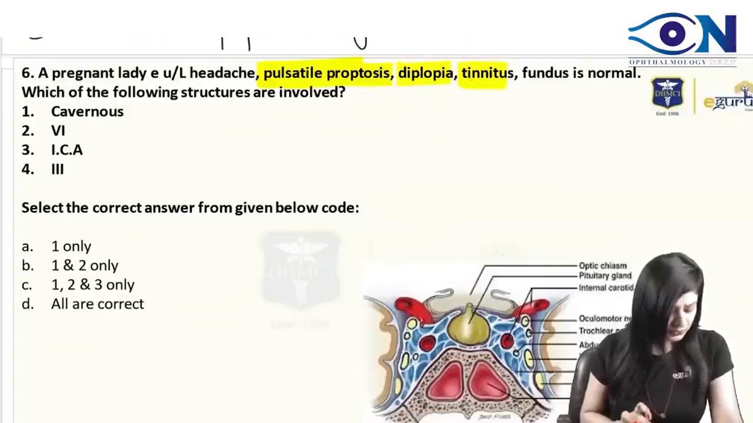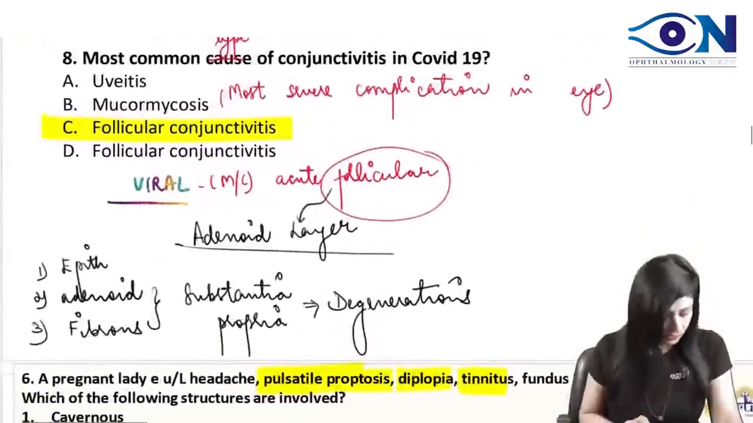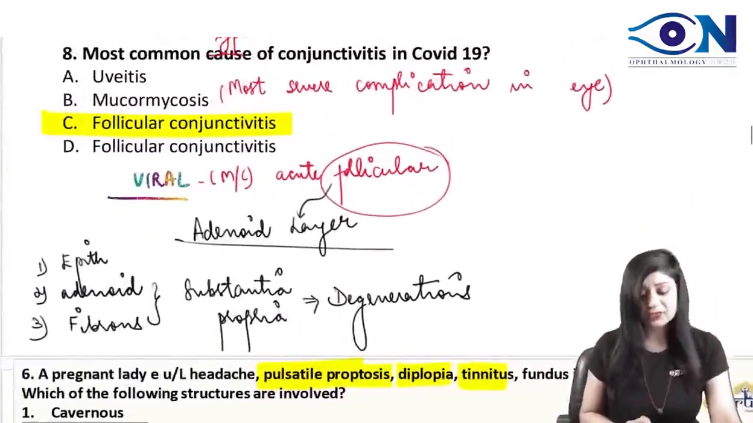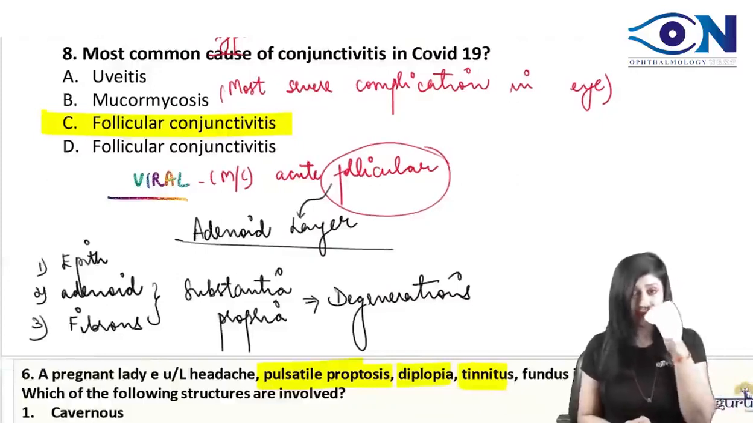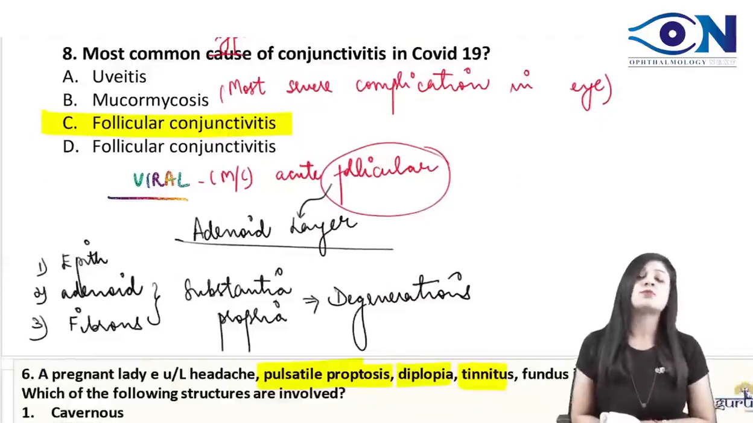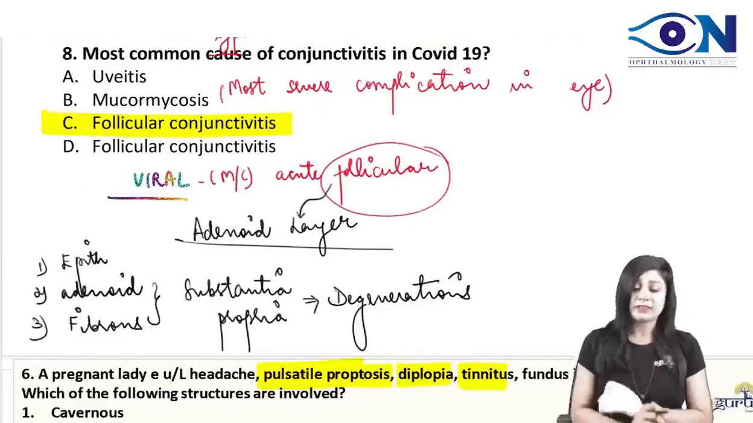Explain the other options other than the answers. Ankur, I think you have missed that part. I have just now told you that mucormycosis is the most severe. It is not the most common, and uveitis is of course neither the most common nor the most severe.